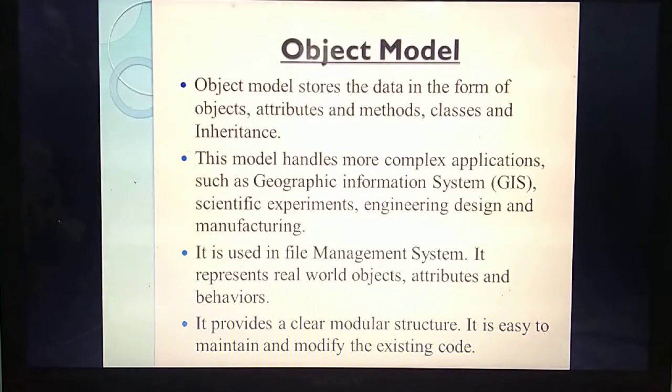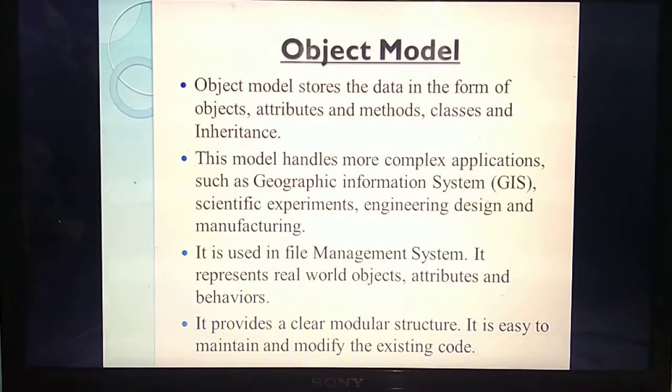Here, all the things are stored in the form of a file management system. What do you mean by file management system? All the things are stored in the form of files, so we call it a file management system. They represent all the things by means of objects, attributes and behaviors.